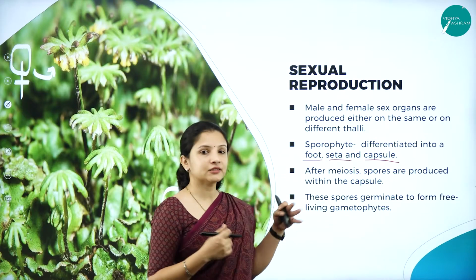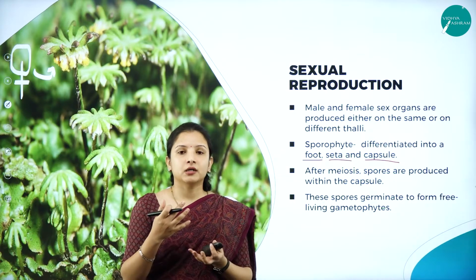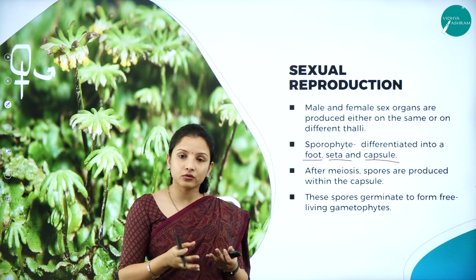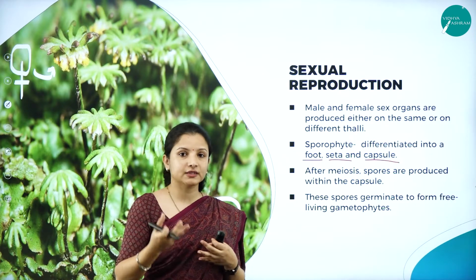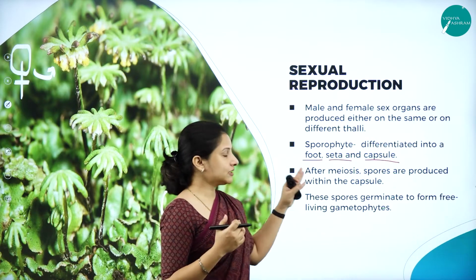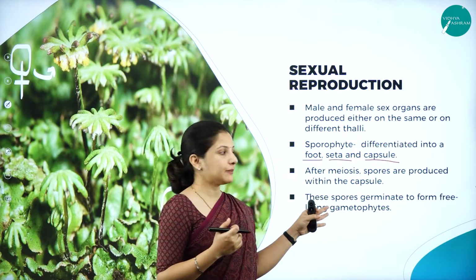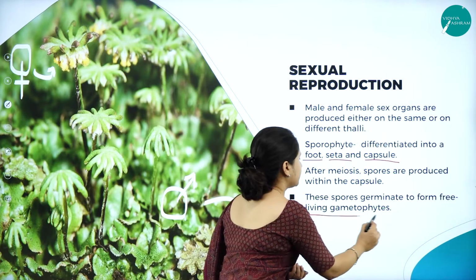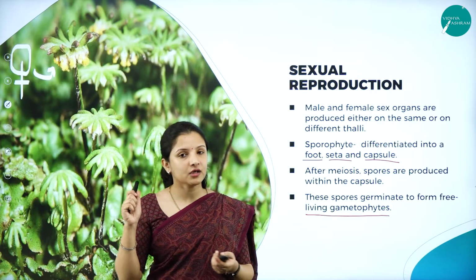The sporophyte is multicellular, and among those cells, a few will undergo meiosis and produce the spores, and these spores produced within the capsule germinate to form the free living gametophytes.